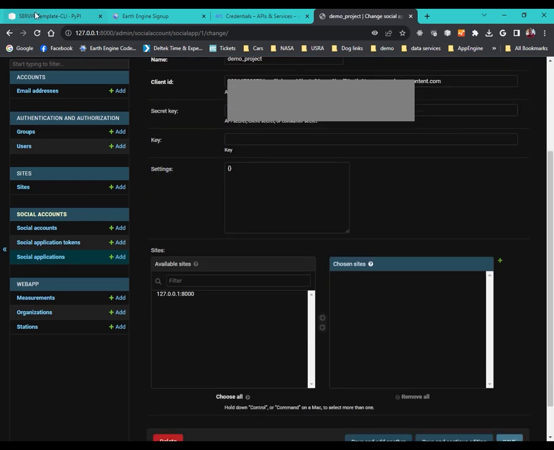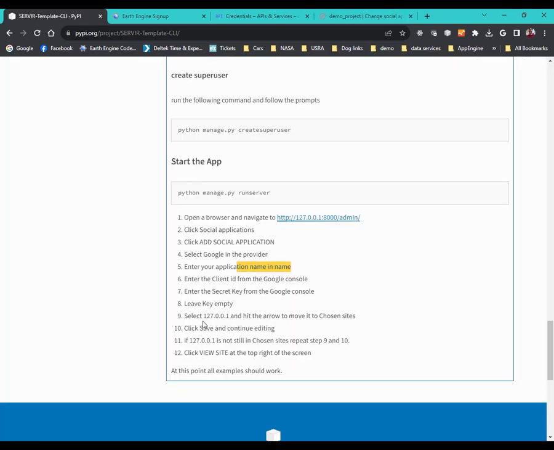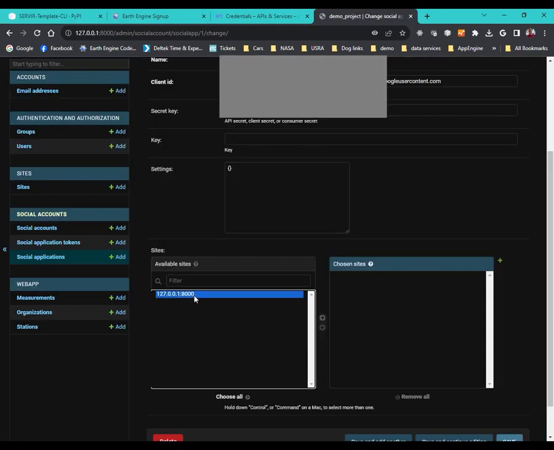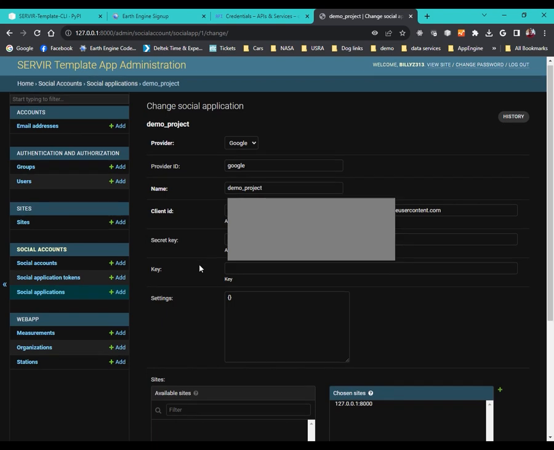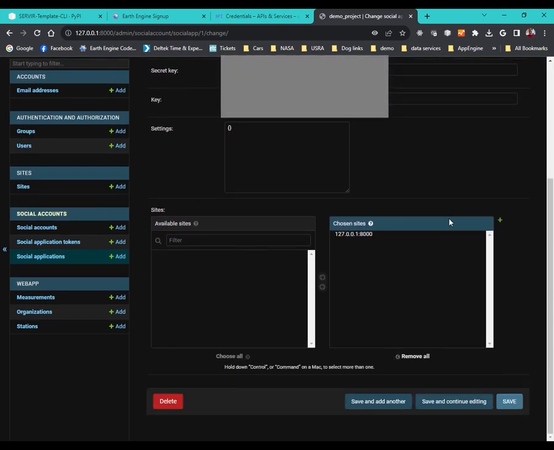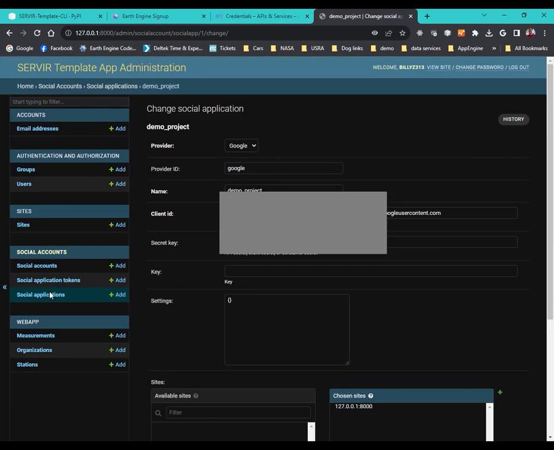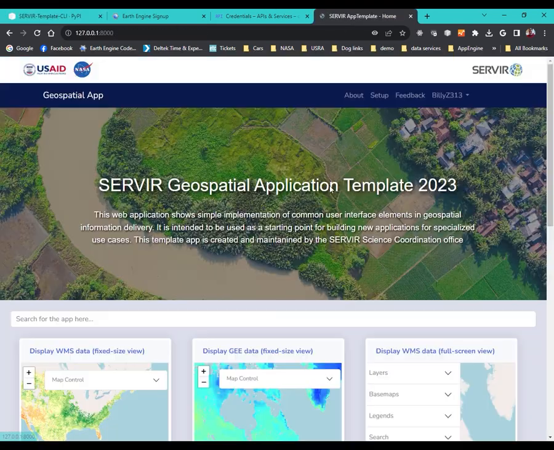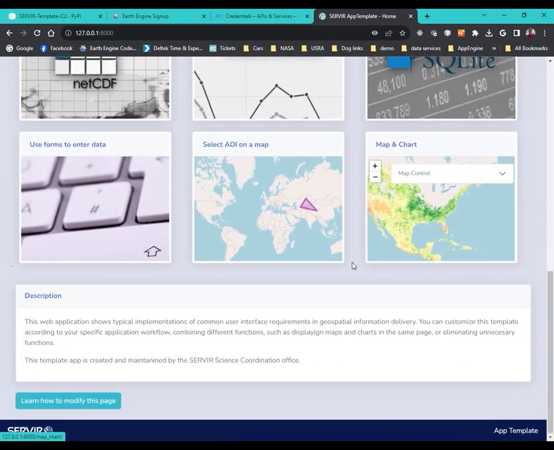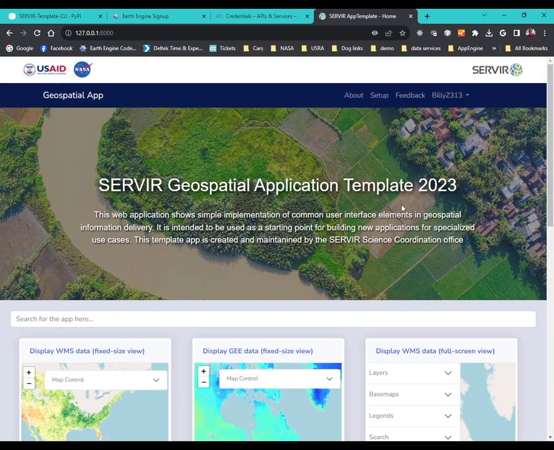Select demo project again. So it specifically says that it's possible that that doesn't take. And then if not, do it again, which is exactly what happened here. We're going to move it again. We're going to hit save. We're going to double check it. Okay, so that time it moved over. Perfect. So now we can click View Site, and with any luck, hey, we have the application.